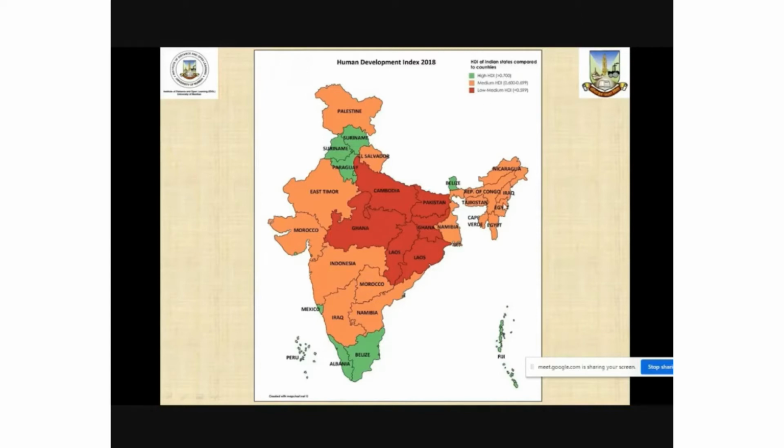This particular slide also helps us understand which state has a level of human development close to which country in the world. For example, the HDI value of Maharashtra is close to Indonesia. The HDI value of Kerala is close to Albania, and so on.